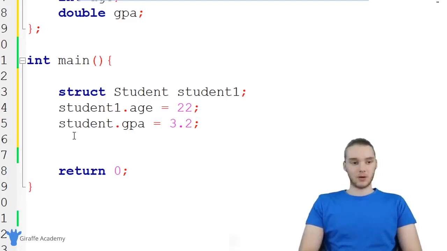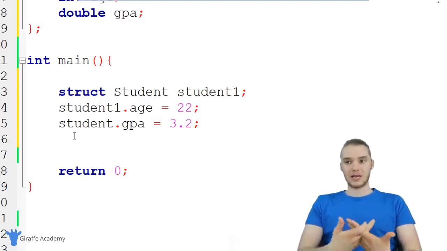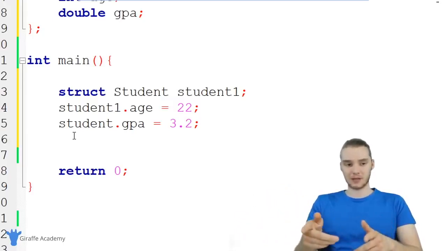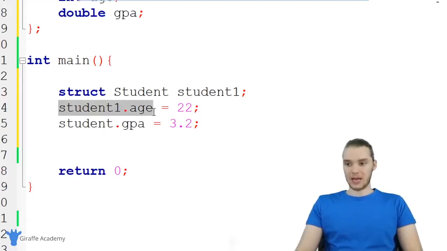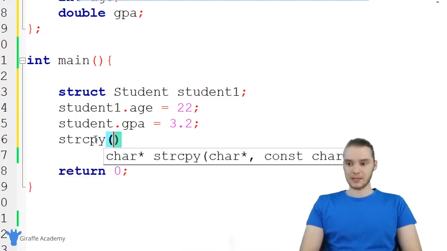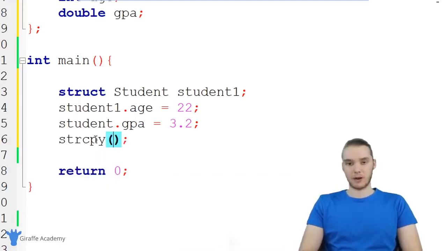I can use something called the string copy function. This is a function that will take a string and give it a value that we specify. So it'll basically do what we did over here with the age and the GPA, but with the name. So I could say strcpy, and inside of here I need to pass it two parameters.